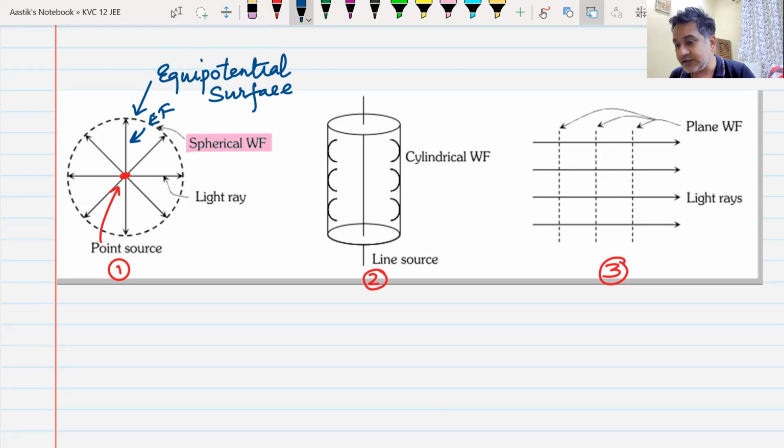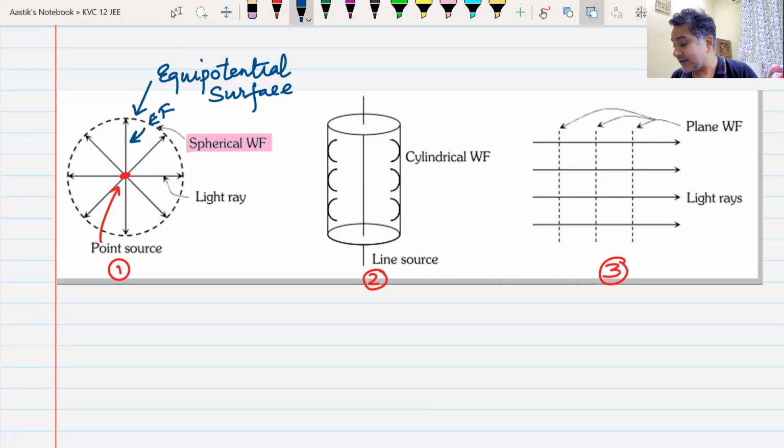Sorry that you have not done this, but if you would have done this, you could have made the correlation between an equipotential surface and electric field. If you take the direction of propagation of wave as your electric field, your wavefront becomes your equipotential surface. Equipotential means same potential. Wavefront means same phase, same potential. They basically mean the same thing. Do we understand this?